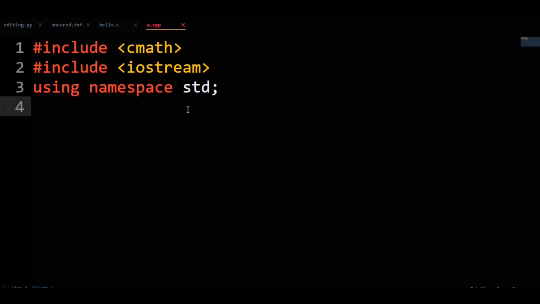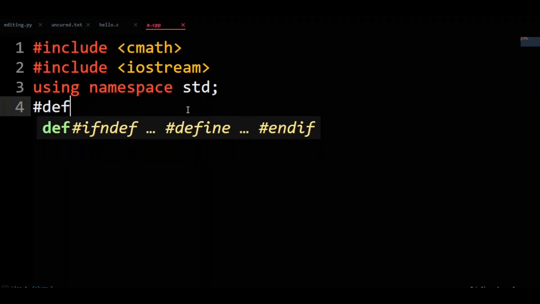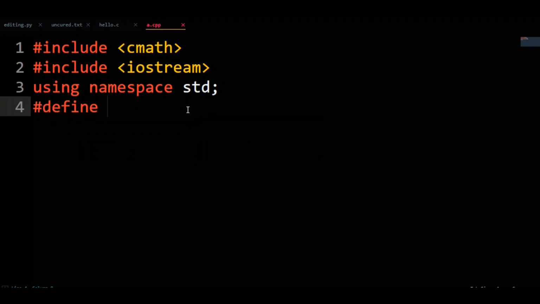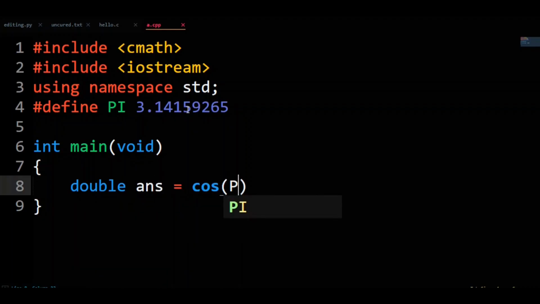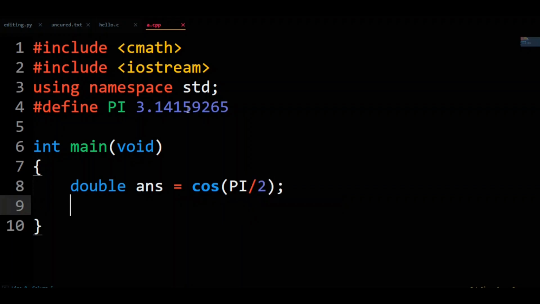Finally, we're working with trig, so we'll want pi, don't we all? #define pi equals 3.1415925. Cosine returns double, so our answer will be double ans equals cosine of pi on 2.